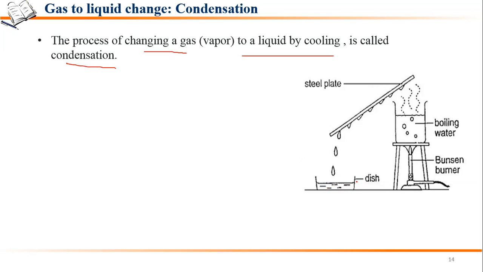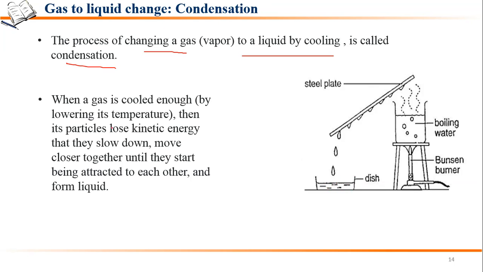Fine. So when a gas is cooled enough, here the steam is getting cooled, the temperature is getting lowered. Then what happens? The particles are losing their kinetic energy. In case of a gas, the particles were moving randomly and the forces of attraction were very weak.